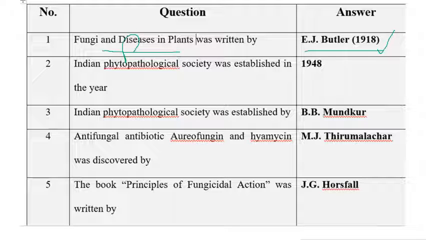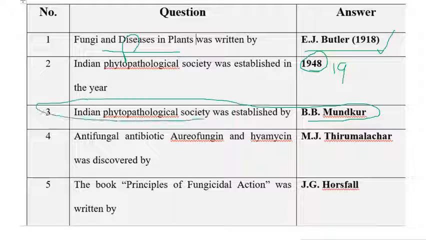So the Indian Phytopathological Society was established in, actually, the year 1947, February 28. But actually, its working condition, I mean the complete setup and working, starts in the year 1948. So the next question is: Indian Phytopathological Society was established by B.B. Mundkur. Who discovered the antifungal antibiotics Aureofungin and Hamycin?